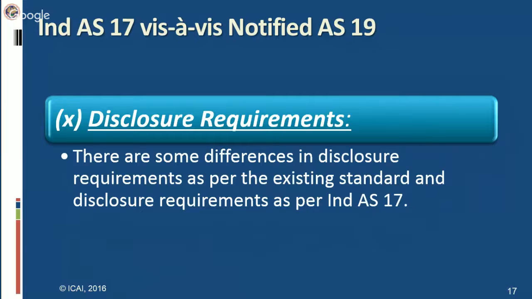This is on account of getting better transparency. Ind AS are said to be more transparent than existing standards, and for being transparent, they definitely require more disclosures. So disclosure requirements are much more in Ind AS 17 in comparison to notified AS 19.